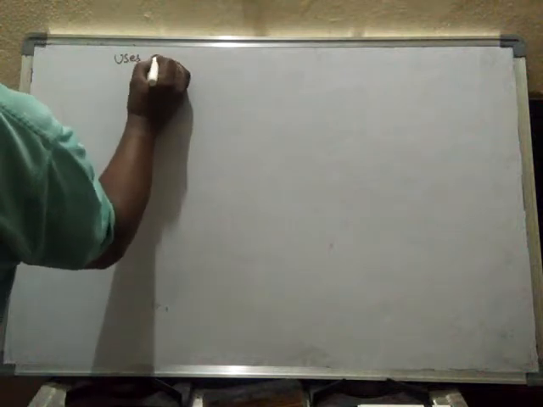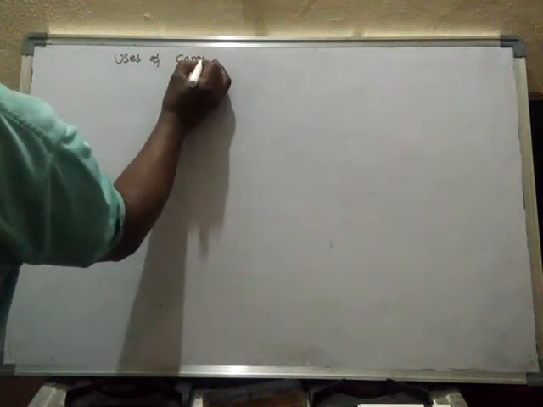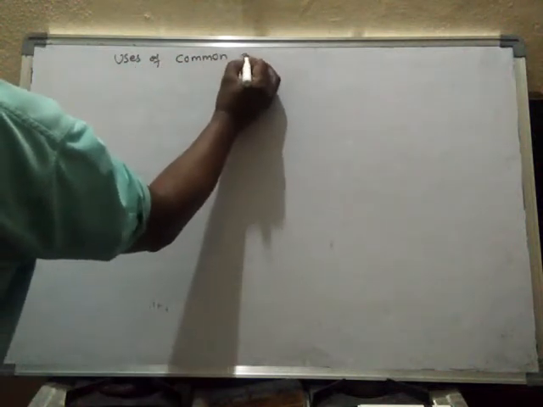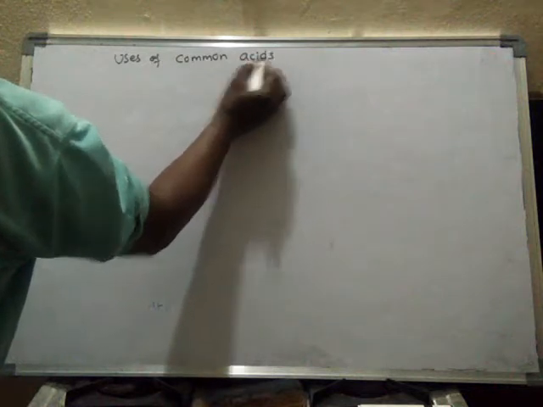After learning the uses of acids, we will learn about the preparation methods of acids. First we will learn the uses of common acids.